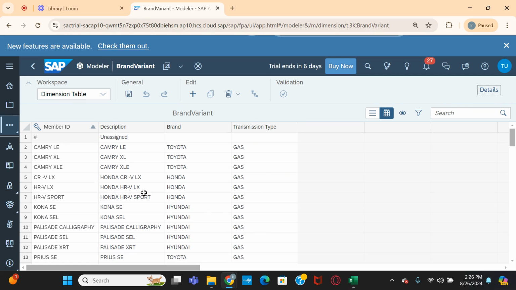You may be asked to maintain your brand concatenated with the member ID when bringing the data into the dimension table, because if they don't want to maintain brand as an additional property, they may expect you to concatenate brand with the member ID, and maintain this transformation in the dimension table itself.